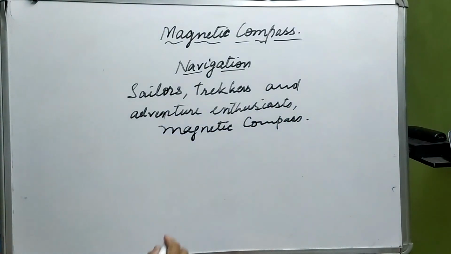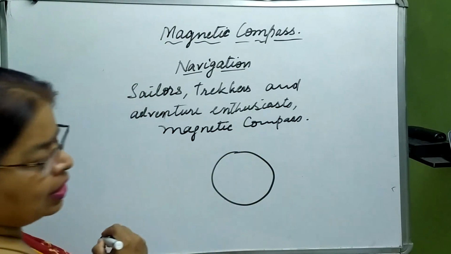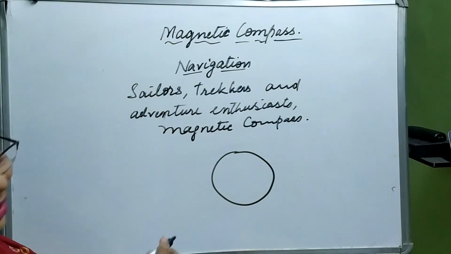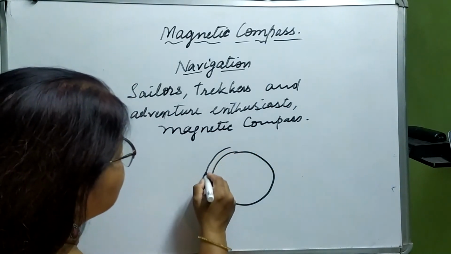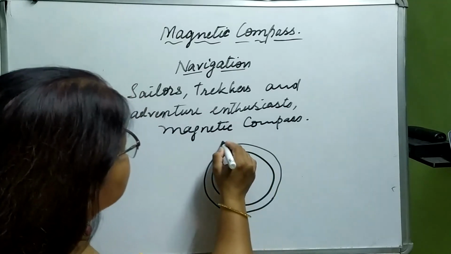So what is it actually? It is a round or circular device. It contains a glass cover like this here.